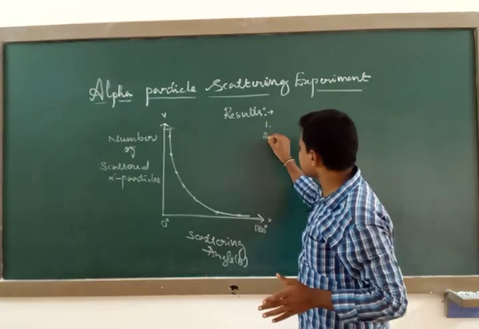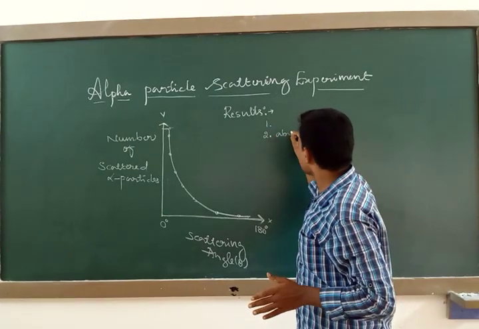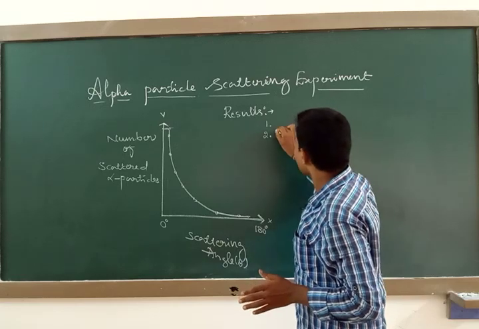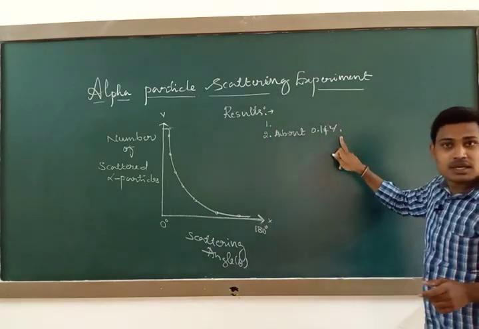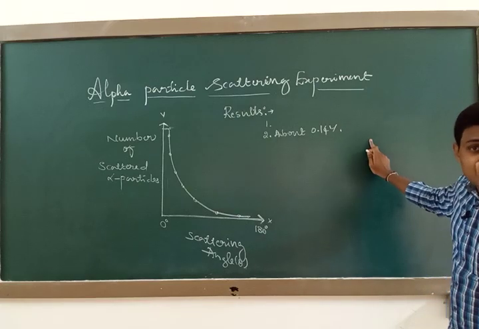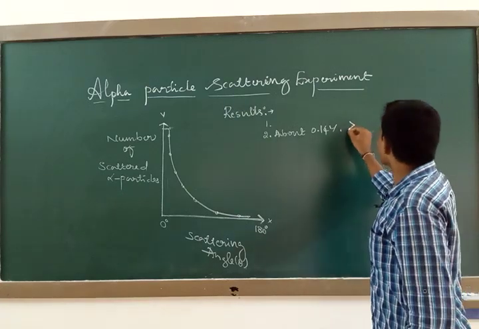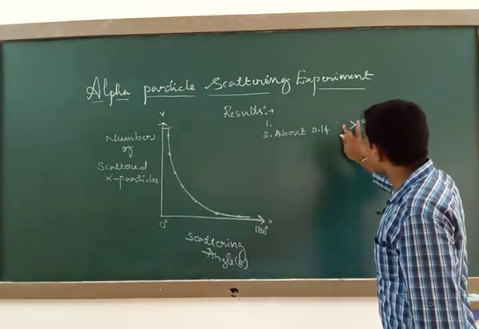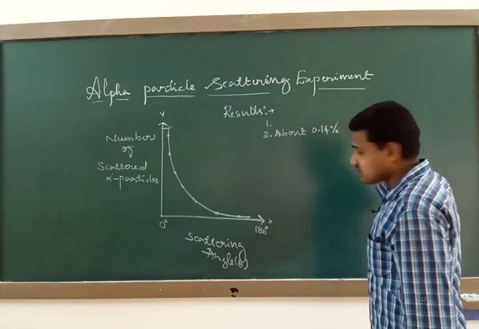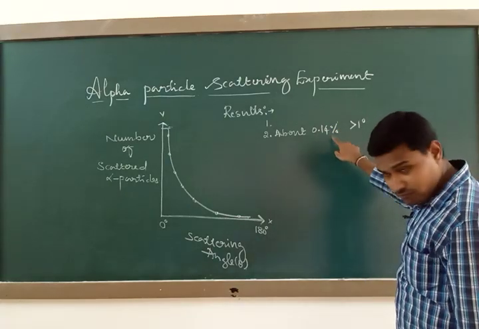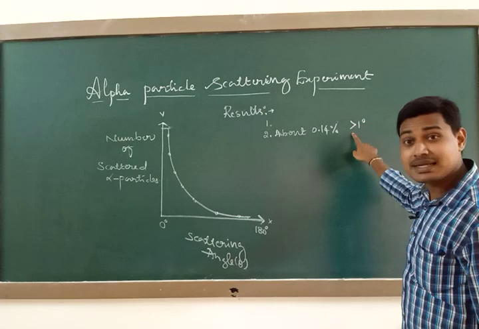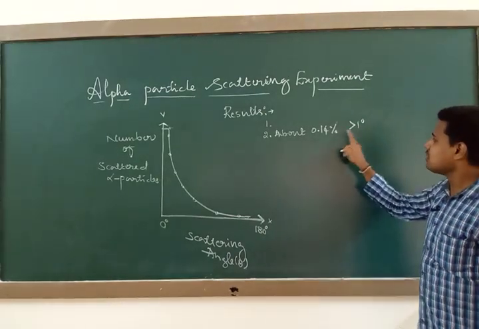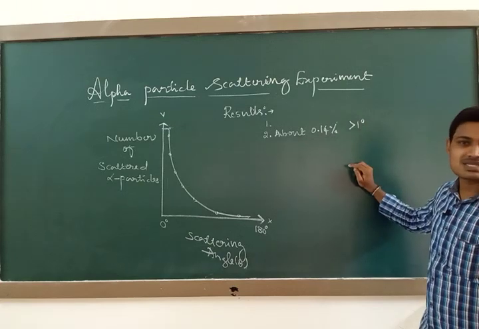Then the second conclusion: about 0.14% of the incident alpha particles get deviated by more than 1 degree. Only about 0.14%, not even 1% or 2% of the alpha particles, are deviated by more than 1 degree. So the deflection of alpha particles by more than 1 degree was only 0.14%. That is the second one.